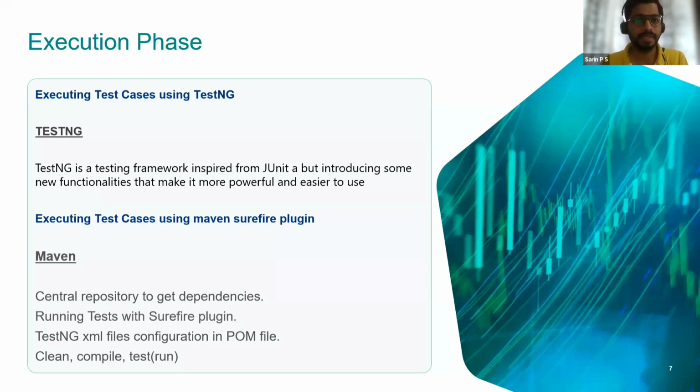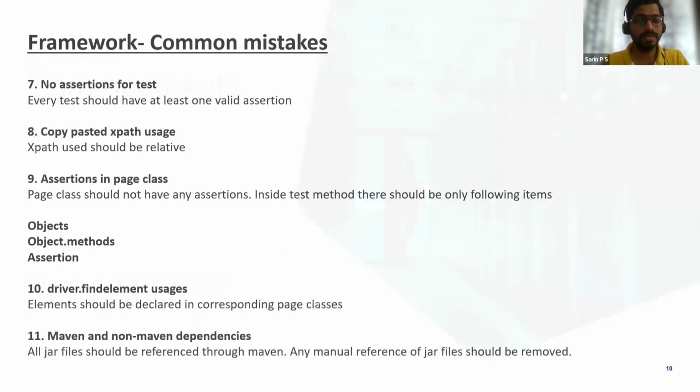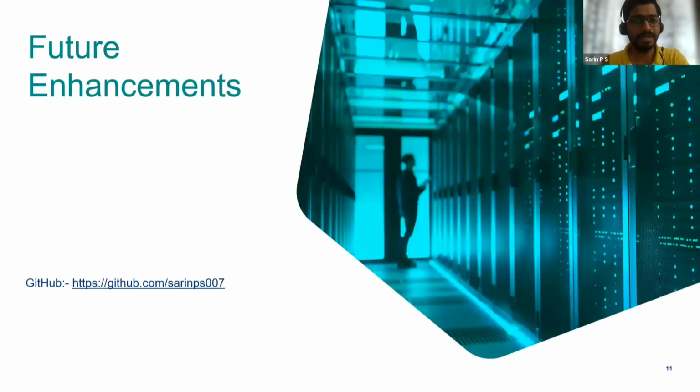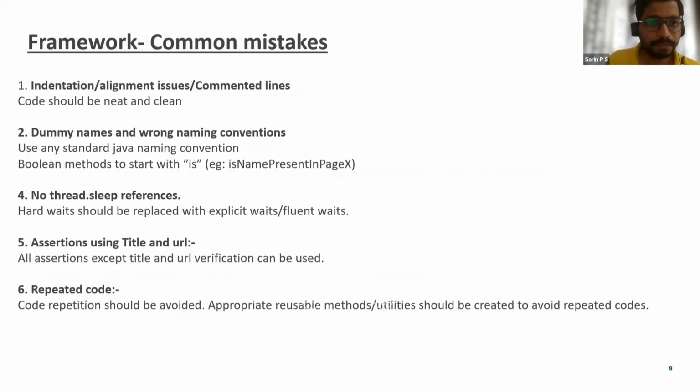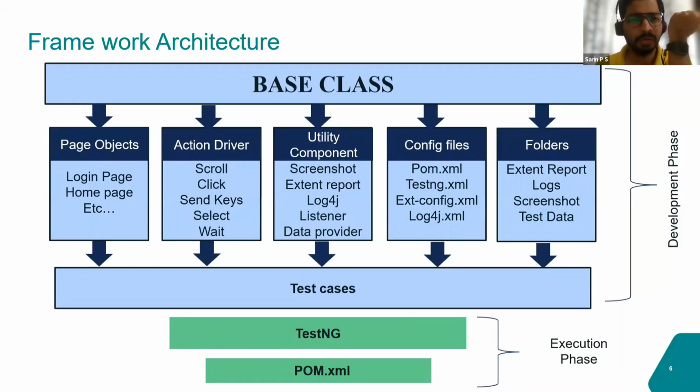Then what are the good practices in a framework? What are the common mistakes we make in a framework? And towards the end, the future enhancement. Today's highlight area is this future enhancement. You can see there are no slides in the future enhancement section, because it's your framework. You can enhance it in any way, and add whatever utilities you want inside your framework. I cannot suggest that you do this or that. So let me start with the architecture itself. Why do you need a framework architecture?